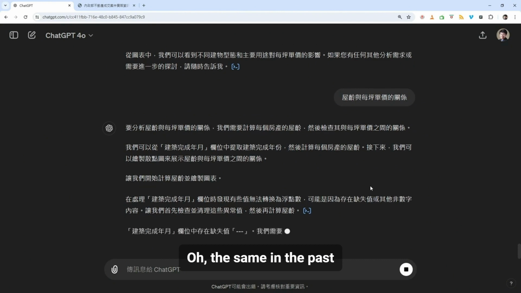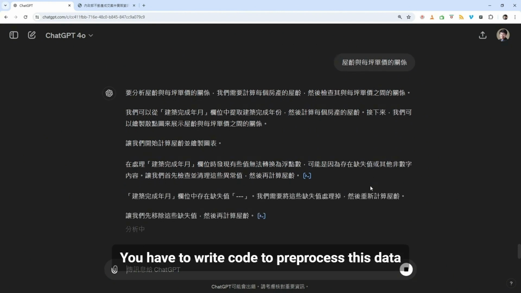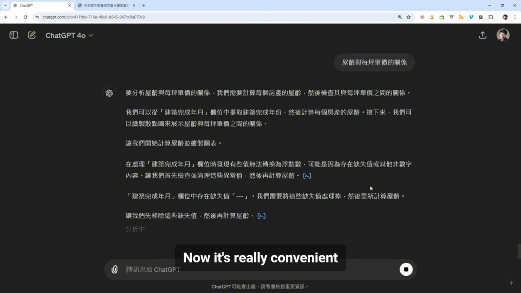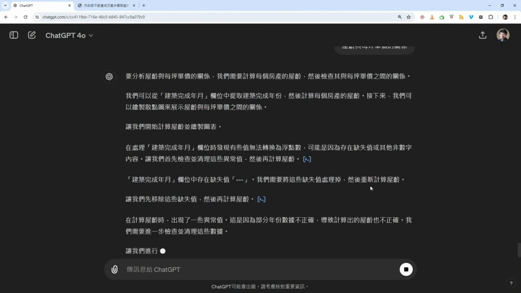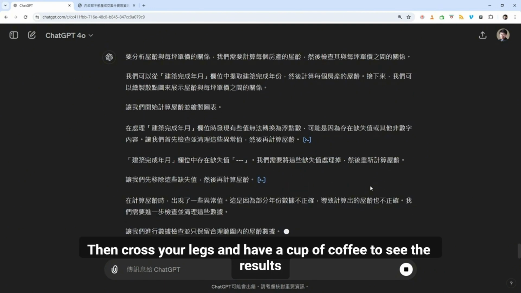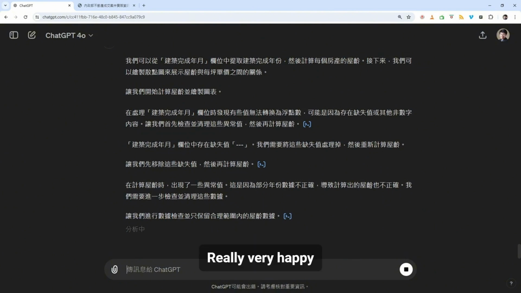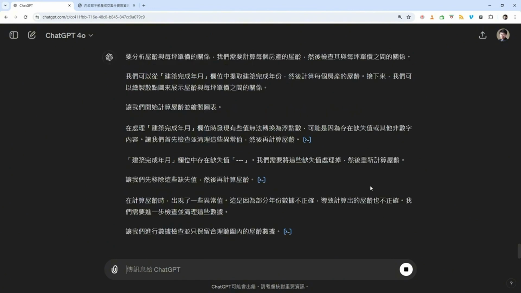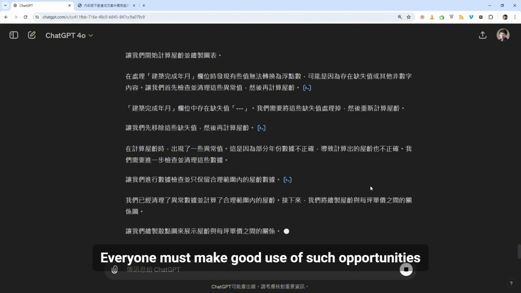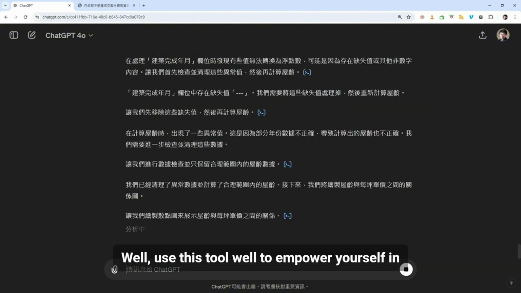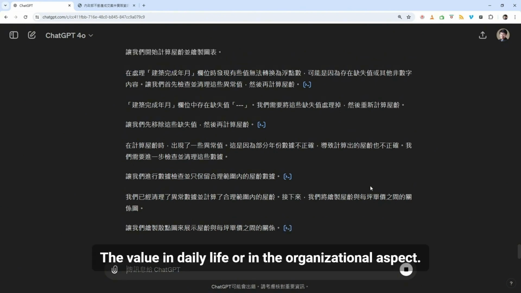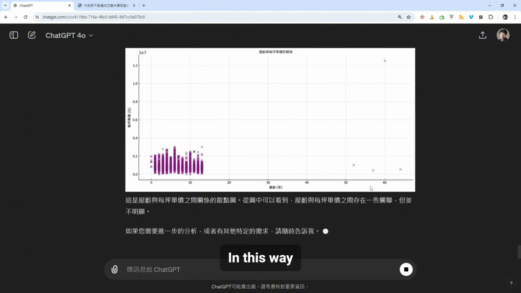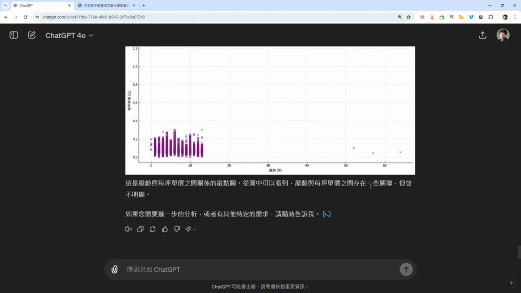In the past, you had to write code to pre-process this data. Now it's really convenient. Just let it handle it, then you just open your mouth and ask, and have a cup of coffee with your legs crossed while you see the results. Really very happy. So, we still want to tell everyone in this era: make good use of such opportunities. Use this tool well to empower yourself, in daily life or in the organizational aspect. In this way, you won't be easily eliminated.